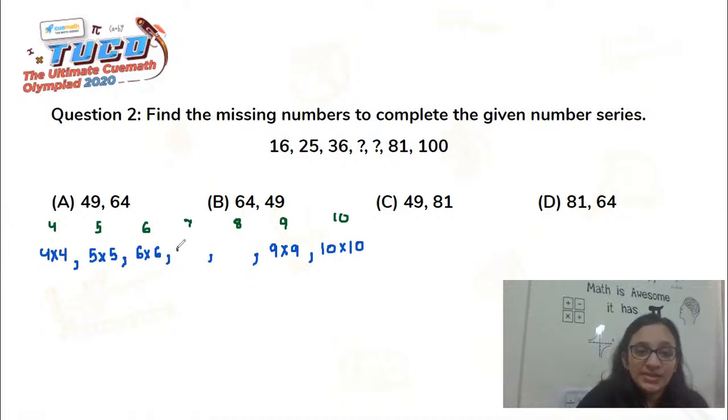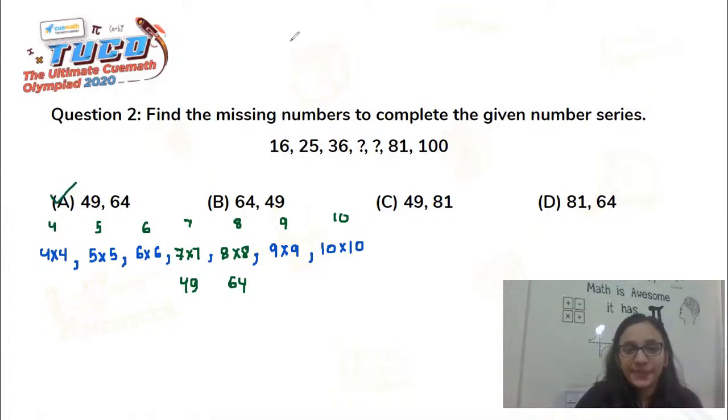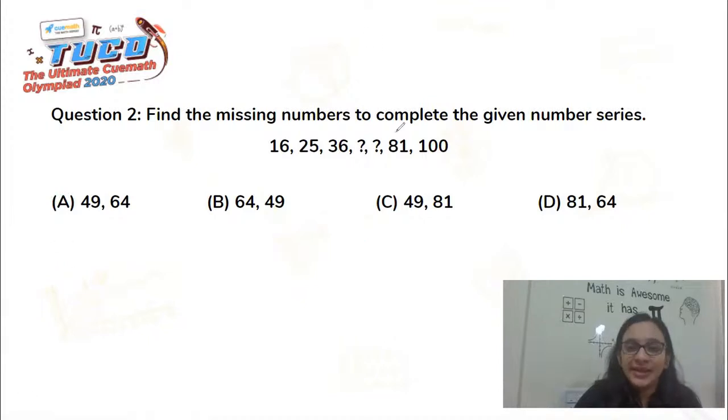So here it would be 7 times 7 and here it would be 8 times 8. Now 7 times 7 is nothing but 49 and 8 times 8 is nothing but 64. So the missing numbers in our given series are 49 and 64. So the correct answer to this question becomes option A. So I hope you all are clear with this question as well. Moving on to the next question.